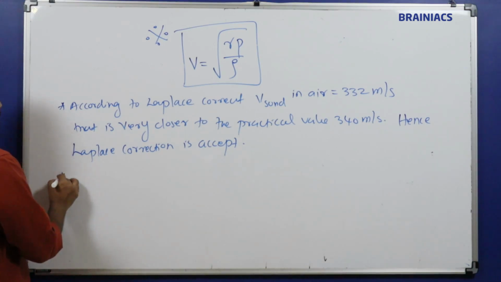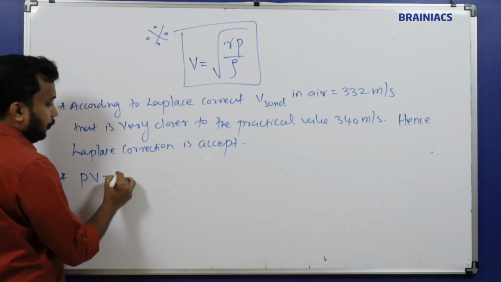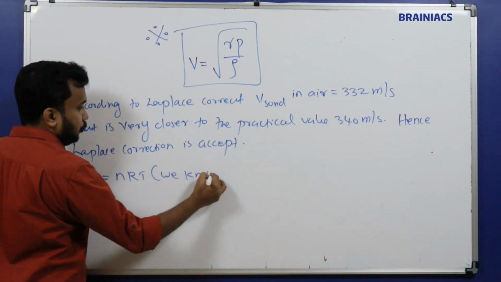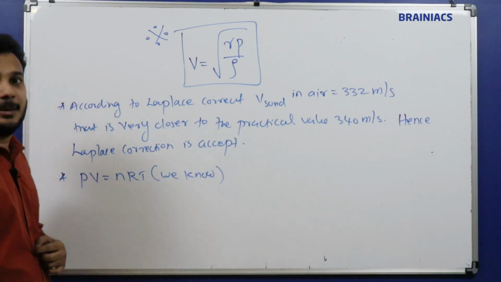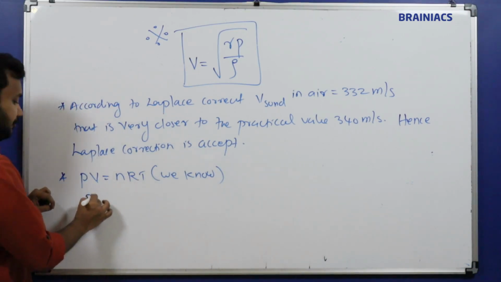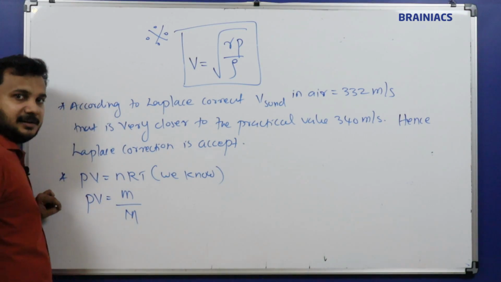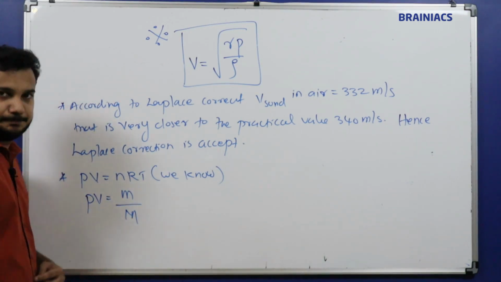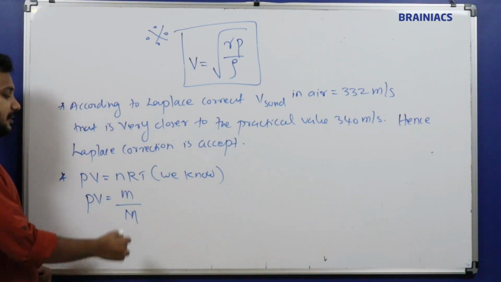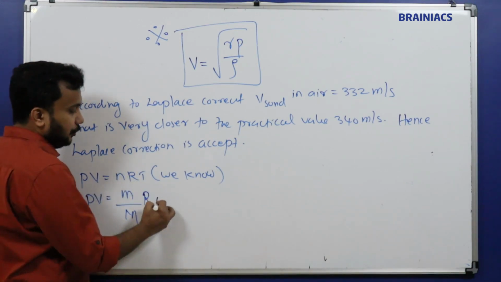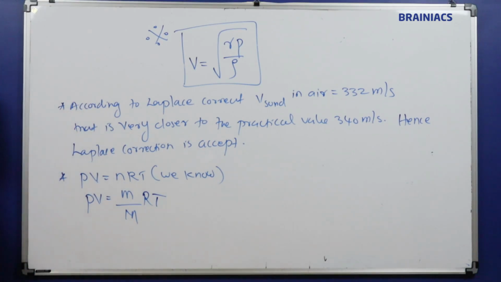Next we are going to write, we know PV is equal to nRT. This we already know, the ideal gas equation. What is n? n is the number of moles. How will we calculate the number of moles? Given mass divided by molar mass. Correct? So PV is equal to m divided by M, into RT.